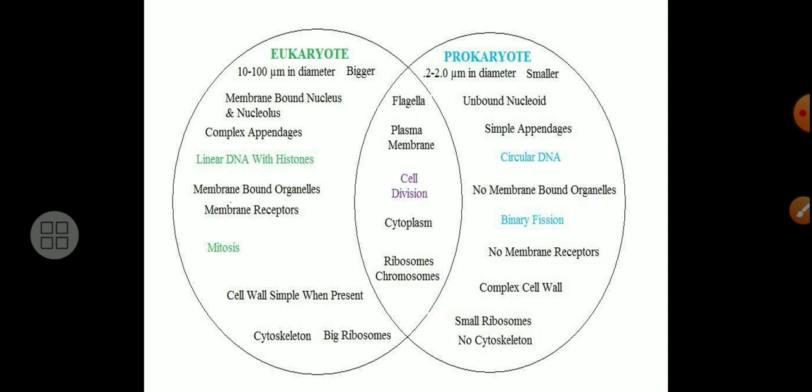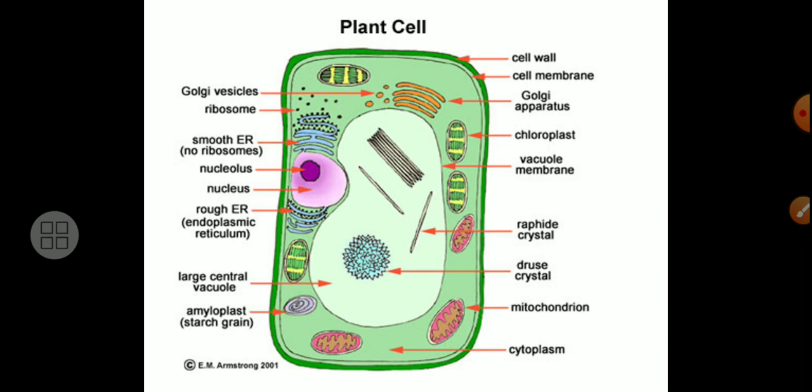Cytoskeleton and big ribosomes occur in eukaryotes. In case of the prokaryotes, small ribosomes and no cytoskeleton are there. Some things are common between eukaryote and prokaryote, that is flagella, plasma membrane, cell division, cytoplasm, ribosomes and chromosomes. As we have seen, a single chromosome is present in prokaryotes, but many chromosomes are present in eukaryotes.